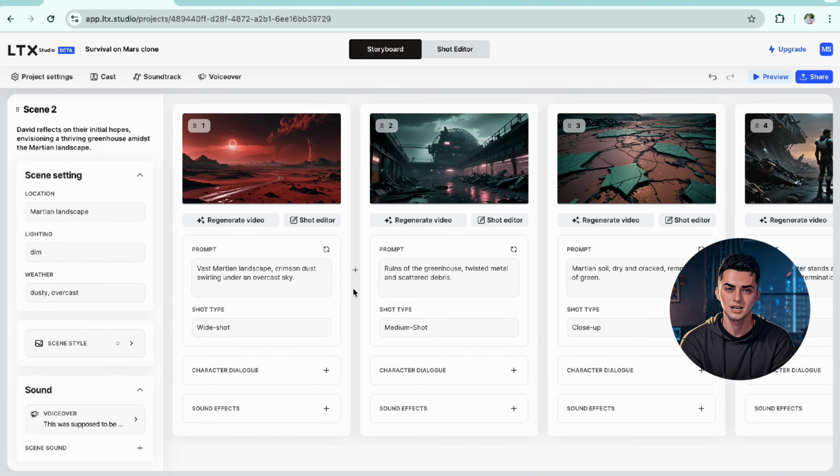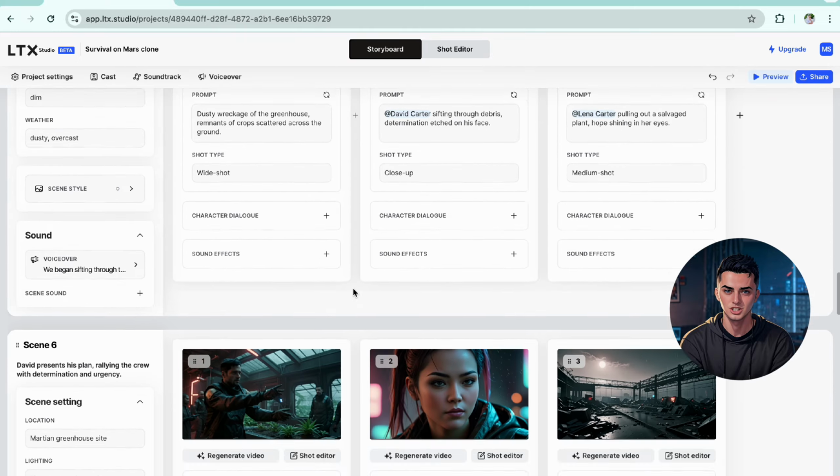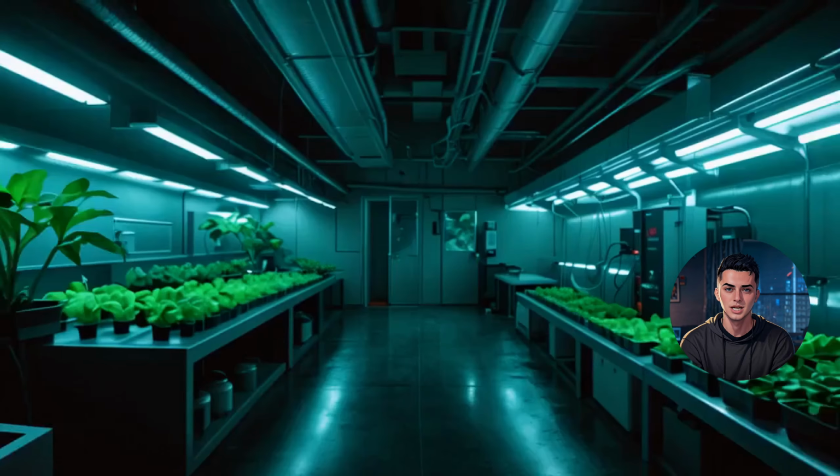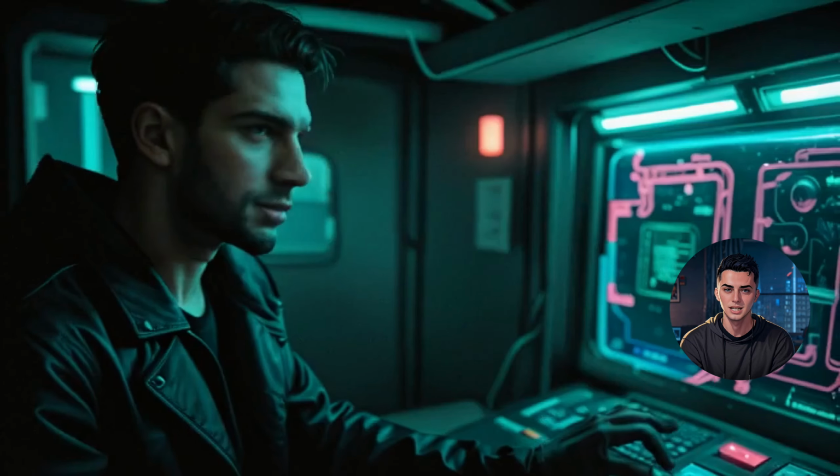It has made an entire scene with multiple different images, a storyline, voiceovers, sound effects, and even a cool looking story to it. It almost becomes like a superhero story that I can create in less than 5 minutes. Now let me actually show you what else you can do with this.